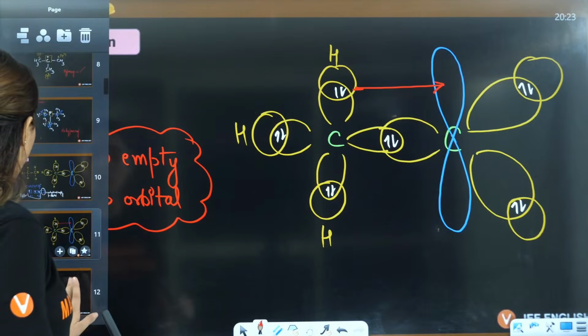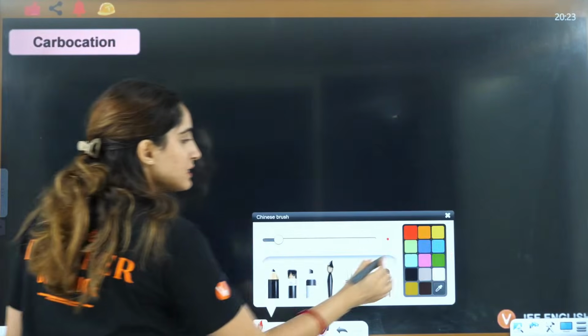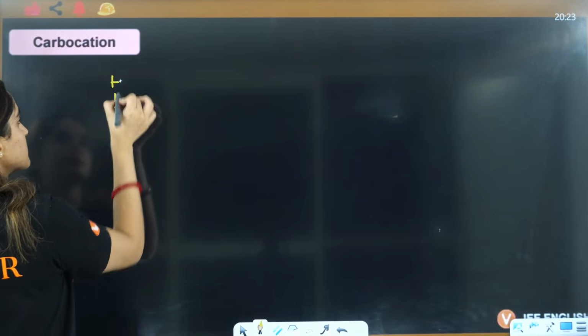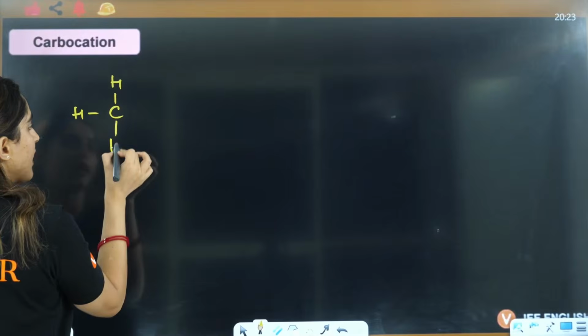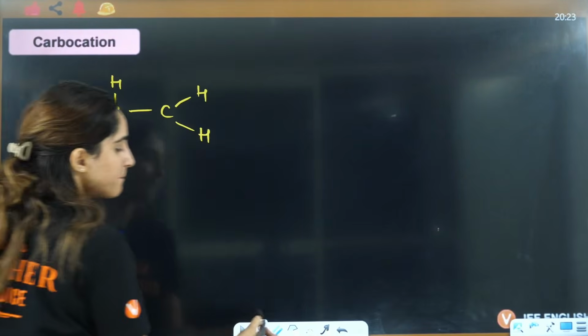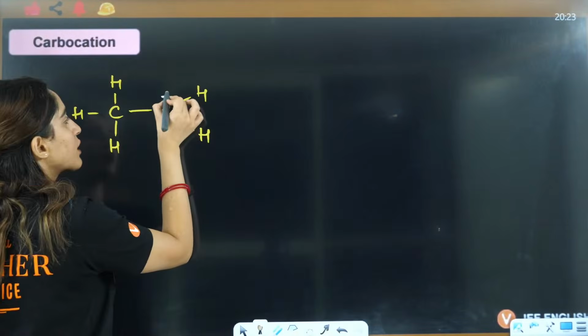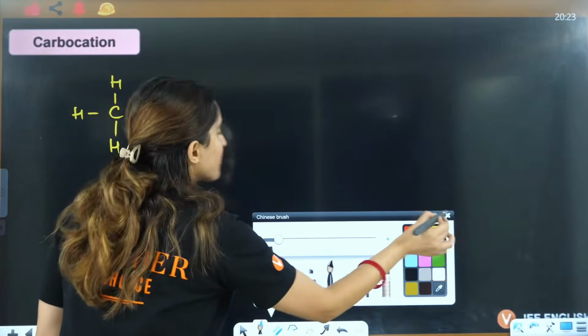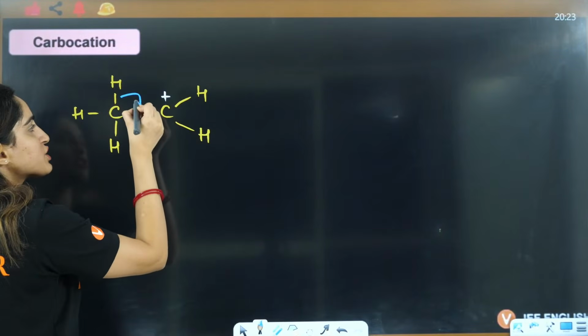Let's see how to draw the structures now. Let's say this is C, this is H, this is H, this is H, this is C, this is H, this is H. Now this is your carbocation. So what exactly is going to happen here? This particular sigma bond will shift here.